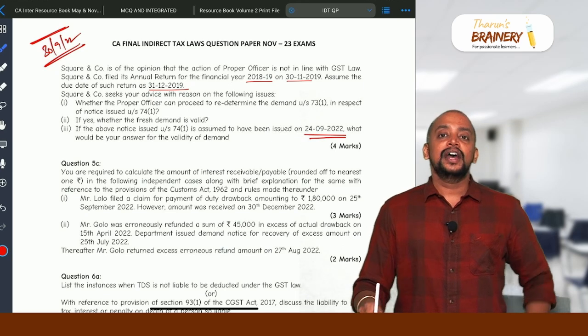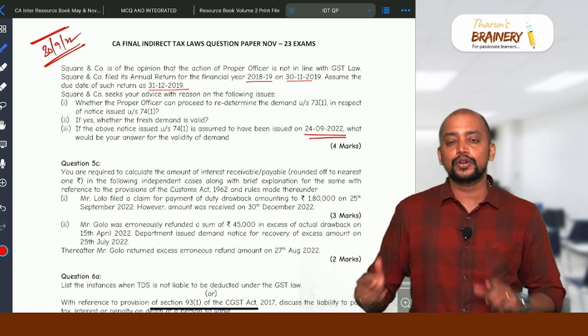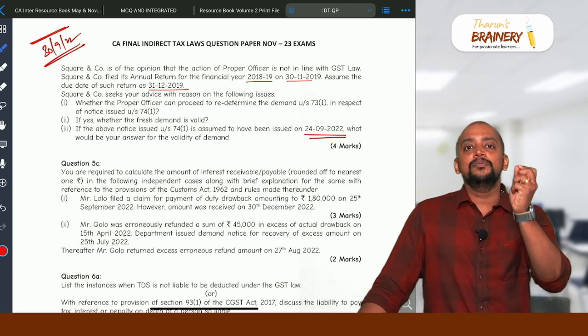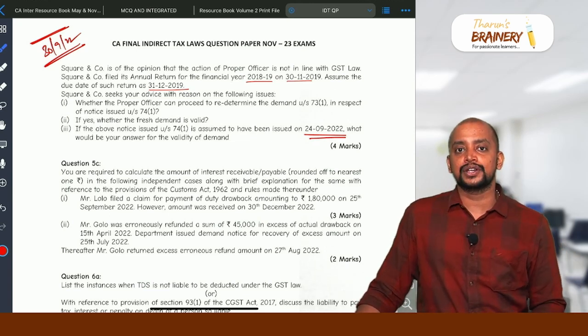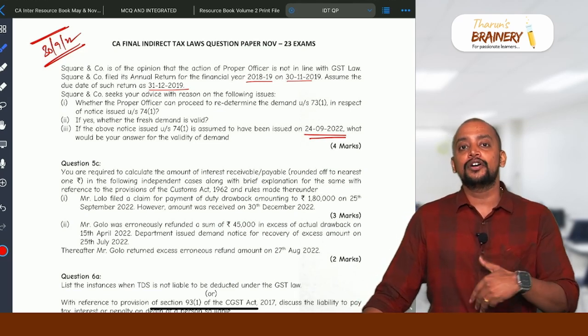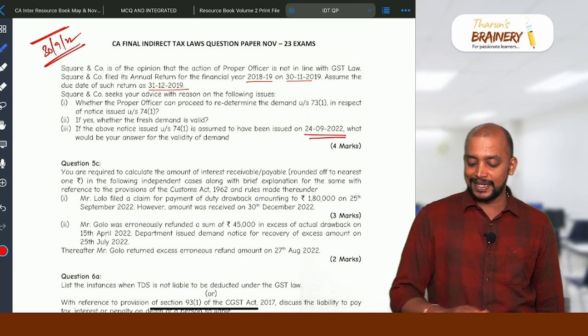And they have not given one more question. One more question should be given there, or else we need to write, that is the time limit. The time limit for the redetermination is 2 years from the date on which they got the direction from the court for redetermination. So that should be taken.